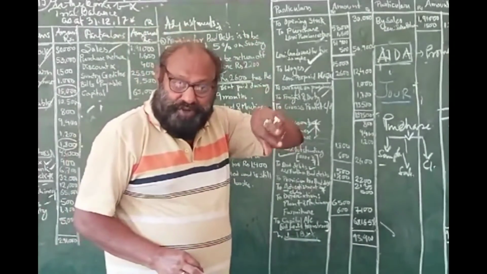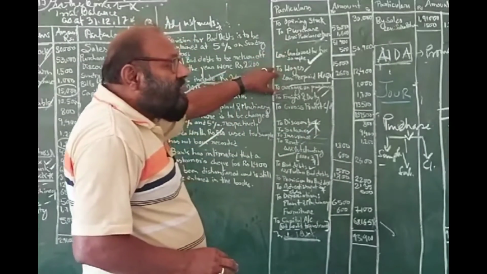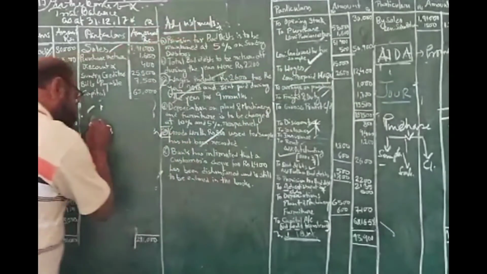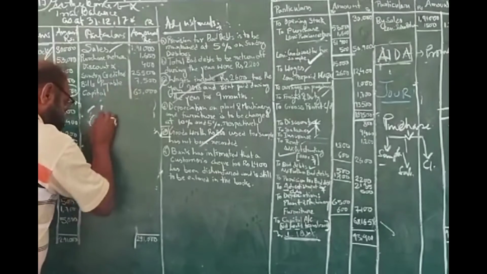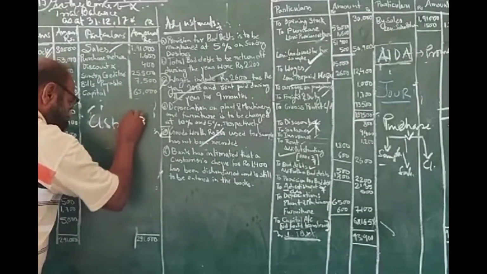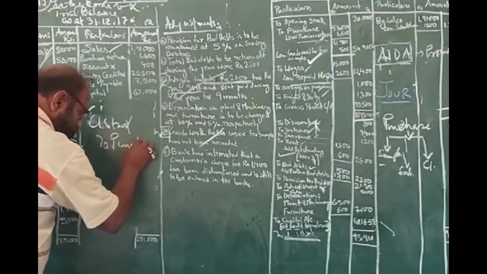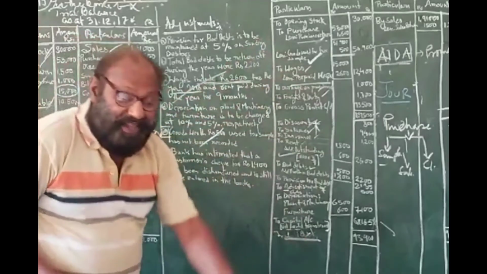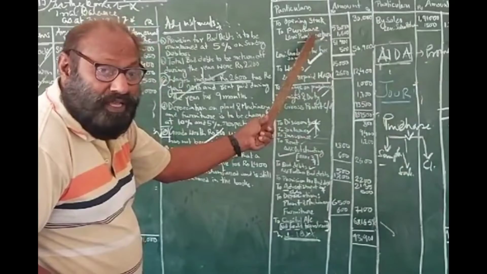What have we done? There are two alternative processes of treating the closing stock. One I have told you, you may deduct it from purchase. So purchase account credit and closing stock account debit. You may pass this journal. I have already told you repeatedly, it is matching cost against revenue, goods purchased but not yet sold.